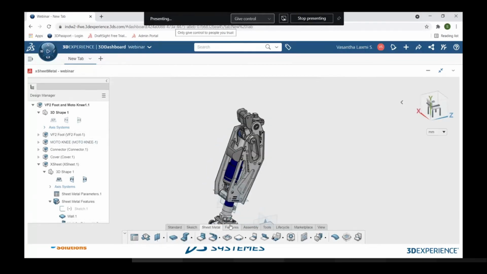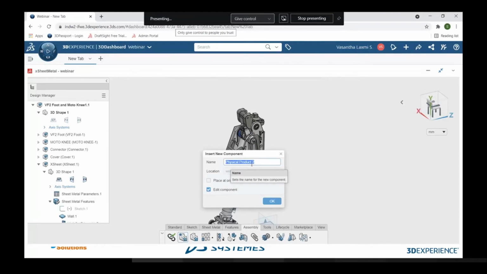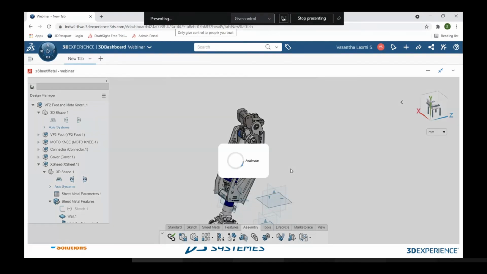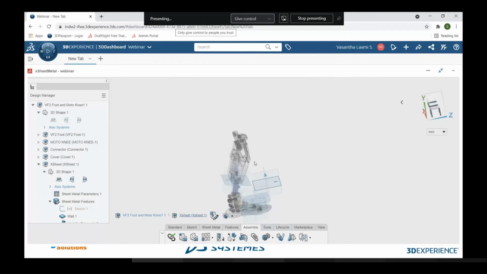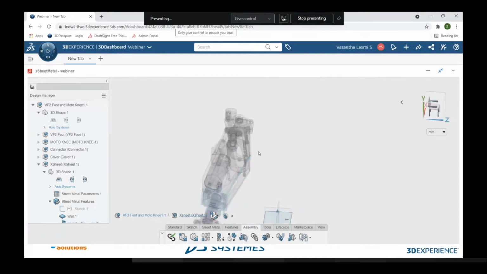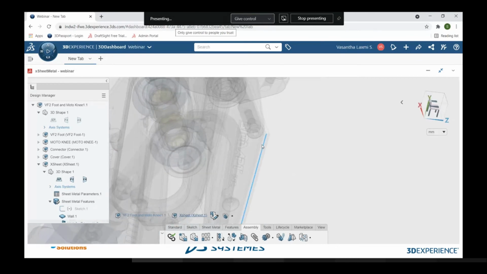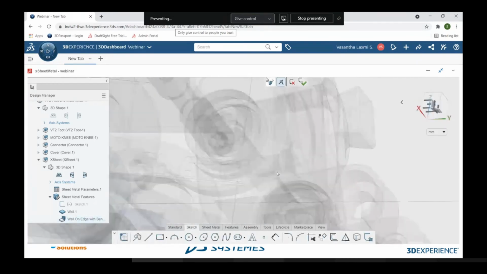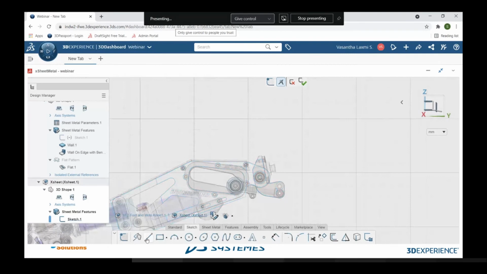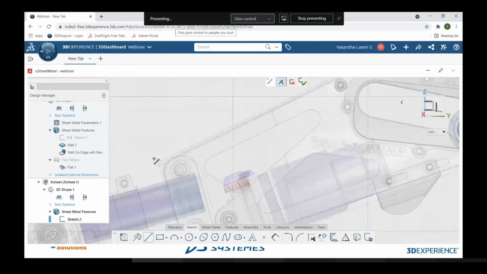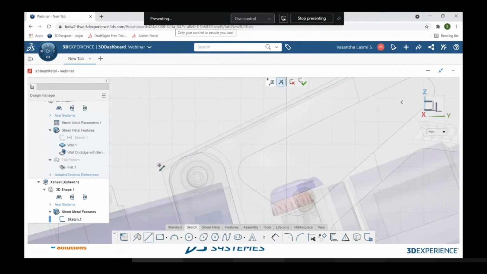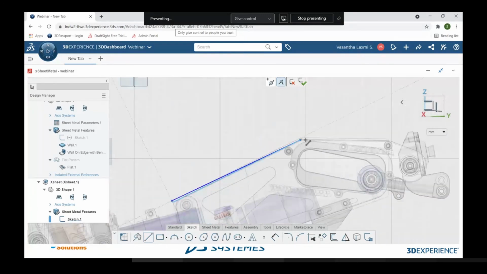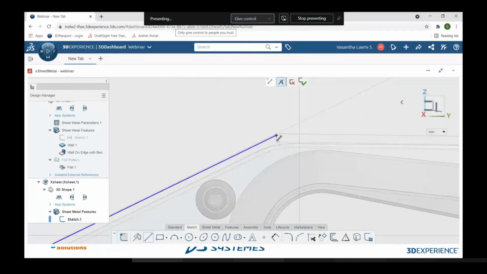Okay, so I'm again going to the assembly tab, where in the similar way I'm inserting the new component, and I'm again naming it as the X sheet and clicking OK, so that it takes me to the same environment, we can see. So in the same name, I'm adding the sketch on this face, so that I can give my sketch. In the similar way to what I created at the first wall, I'm going to create another wall here, another wall over here.